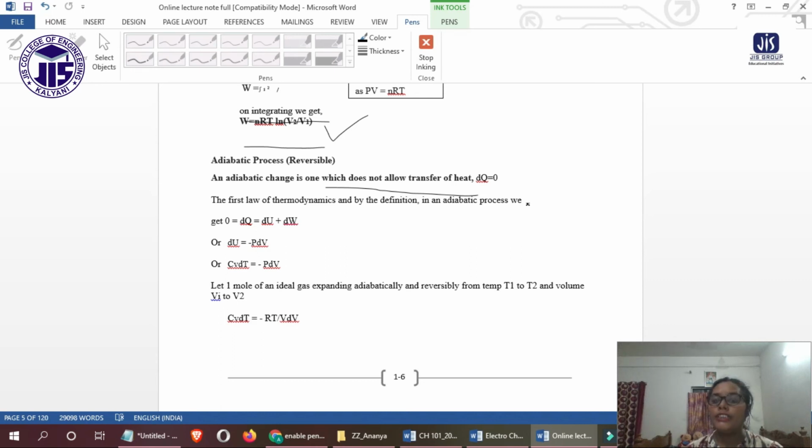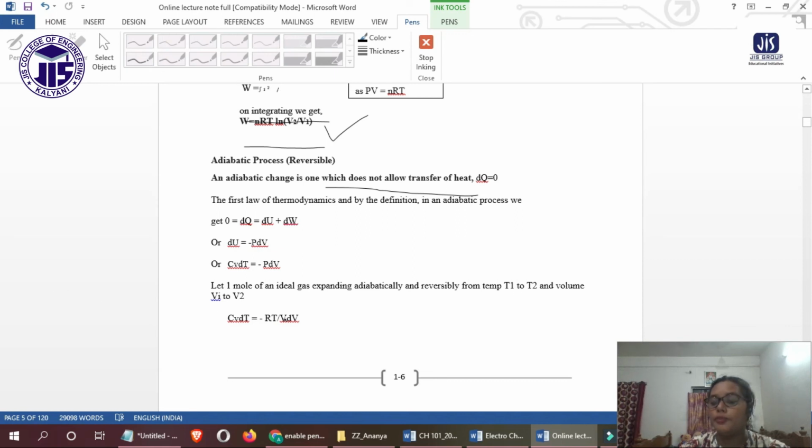So dE, that is Cv dT, we can write Cv dT equals minus P dV.